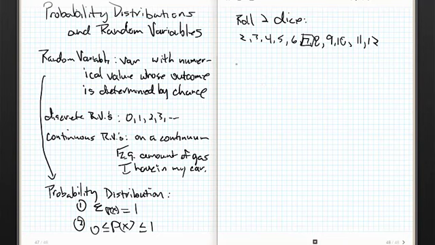Okay, so let's think for just a sec. What is the probability of rolling a 2 with 2 die? Well, the first thing we better think about is the sample size. How big is the sample size, or what is the sample space for rolling 2 die? Well, it's going to be 6 on the first die times 6 on the second die.